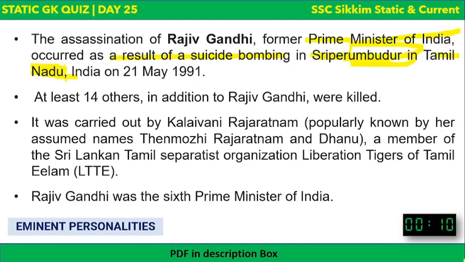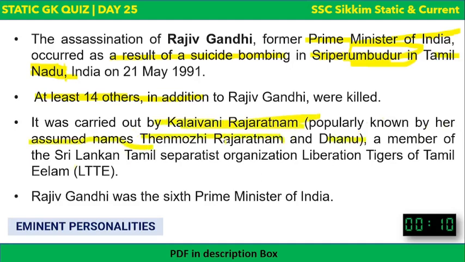He was assassinated on 21st May 1991. And with him, at least 14 others were also killed. Okay, 14 other people were killed along with Rajiv Gandhi. And who killed him? This assassination was a suicide bombing, as I said, and it was carried out by Kalaivani Rajaratnam, popularly known by her assumed names Thenmozhi Rajaratnam and Dhanu.